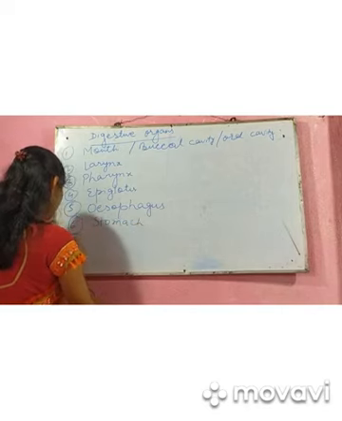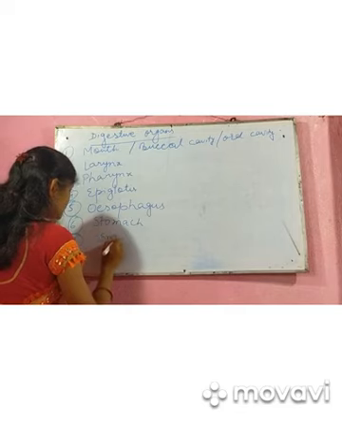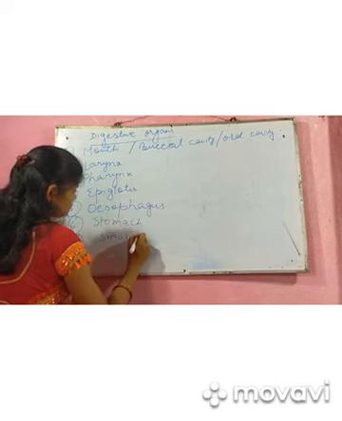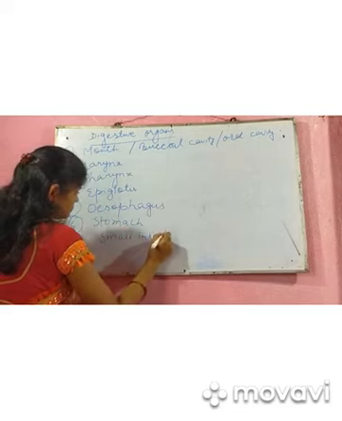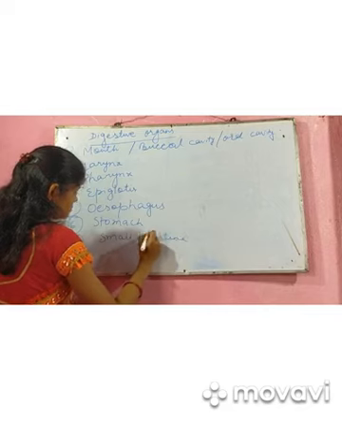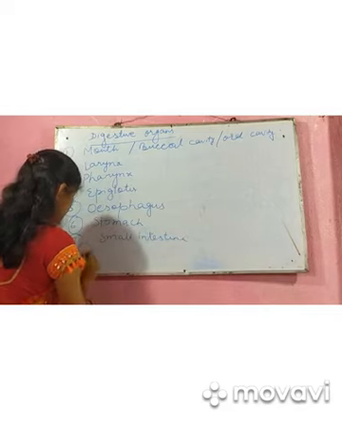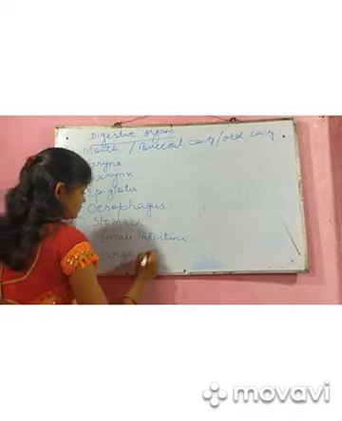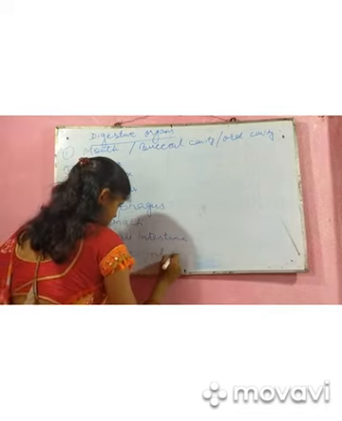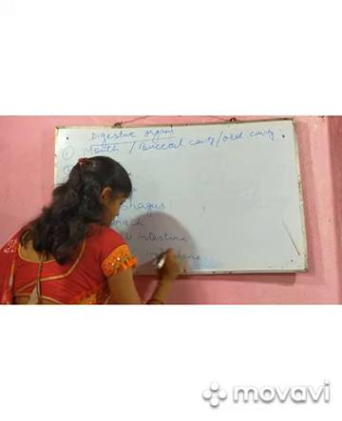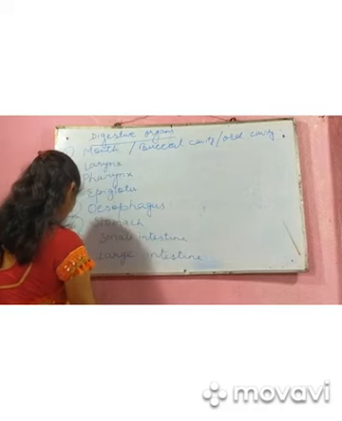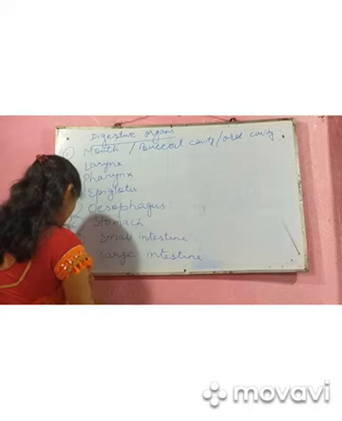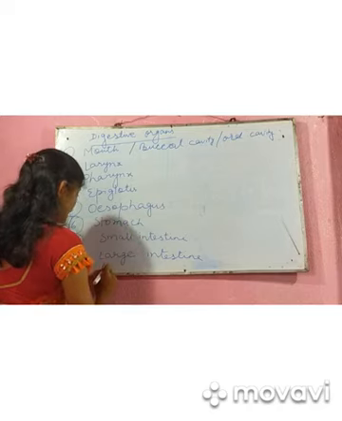After the stomach is the small intestine, then the large intestine, and the last one is the anus.